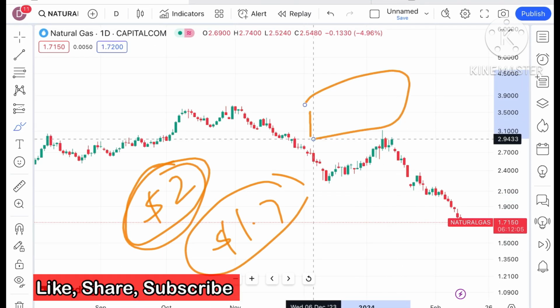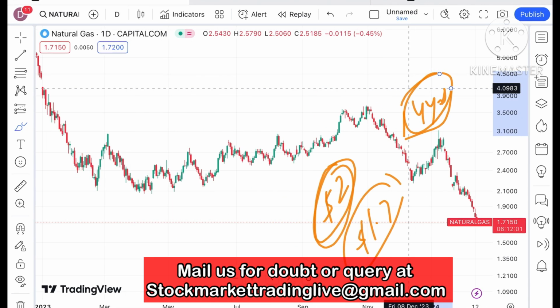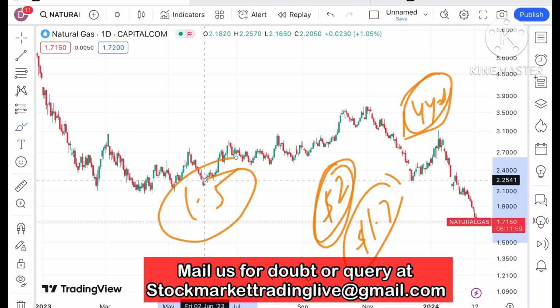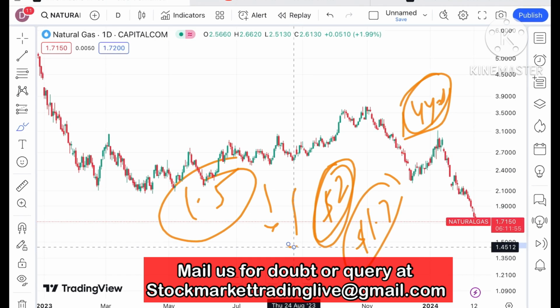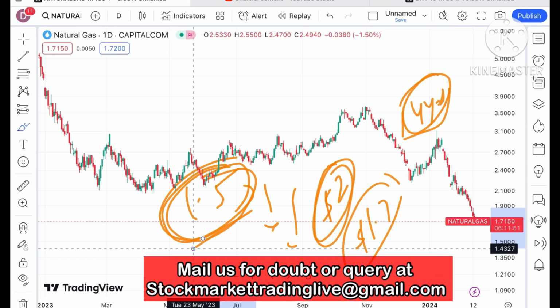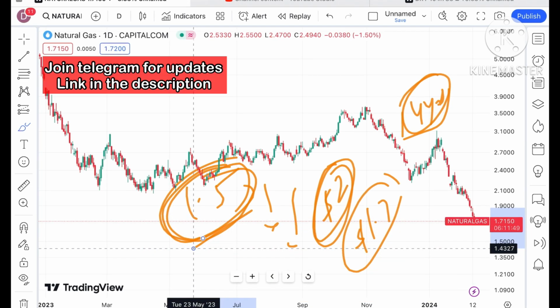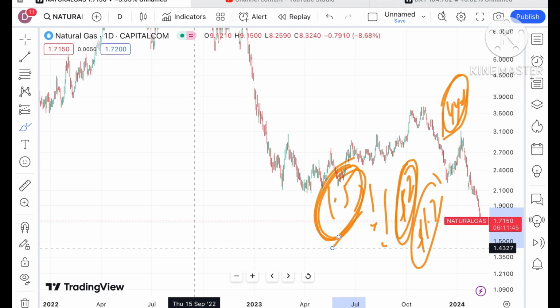Chances can be high that it can move further low, because this is what we have seen after 4 years. As soon as the price starts moving below the 1.5 level also, we can see a further downfall, because this 1.5 is the low of the lockdown, and if the price starts going below this particular level, we can see a sharp fall.